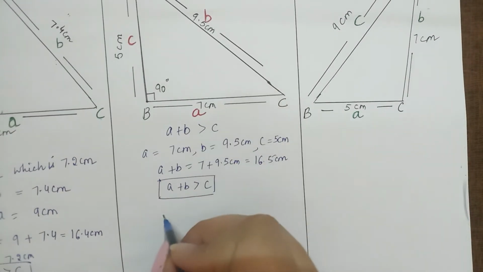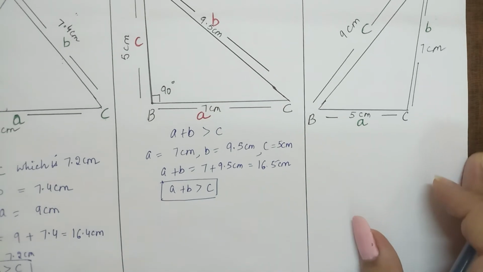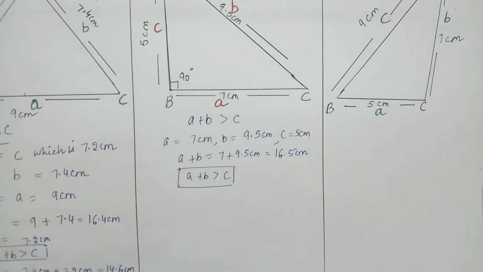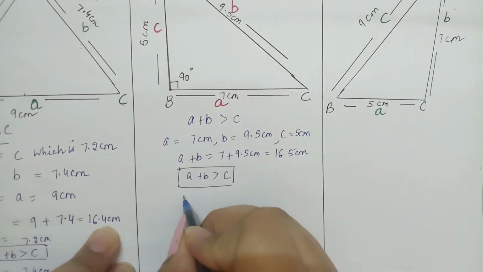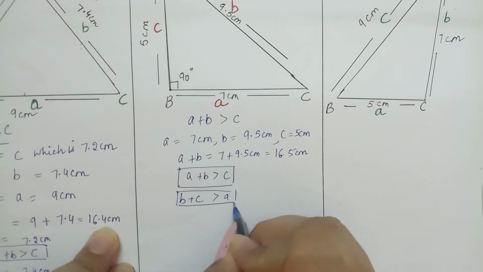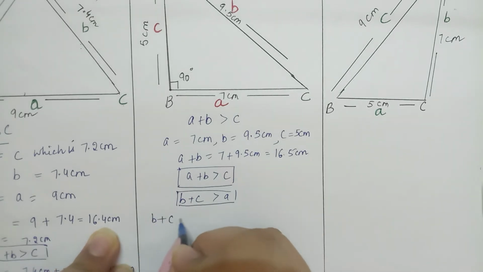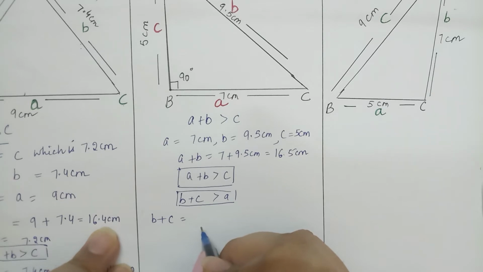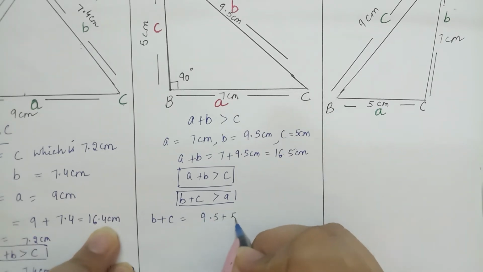Then we will take another one. Let's suppose we take B plus C greater than A. We have to check whether it applies or not. First add B and C. B value is 9.5, C is 5.